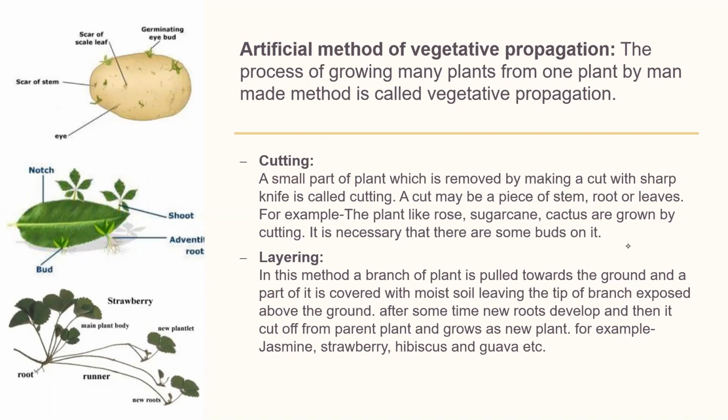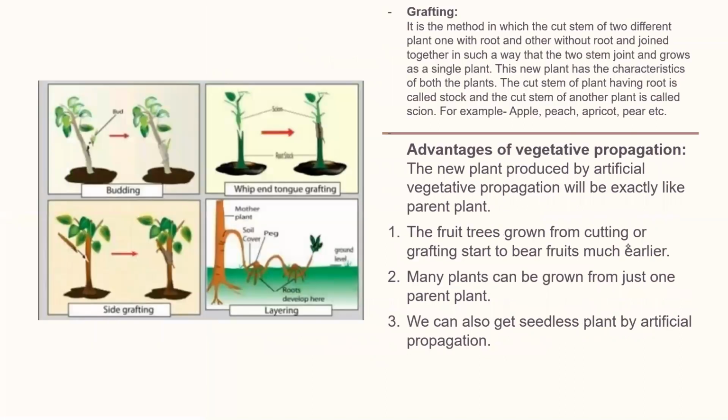Then comes layering. In this method, a branch of a plant is pulled towards the ground and a part of it is covered with moist soil, leaving the tip of the branch exposed above the ground. After some time, new roots develop and then it is cut off from the parent plant and grows as a new plant. For example, in jasmine, strawberry, hibiscus and guava.